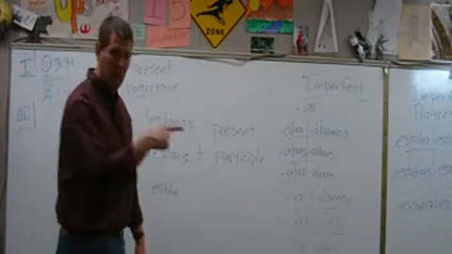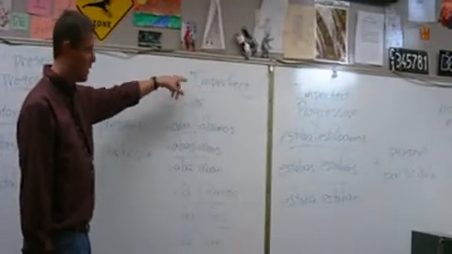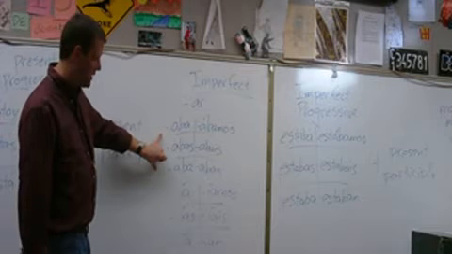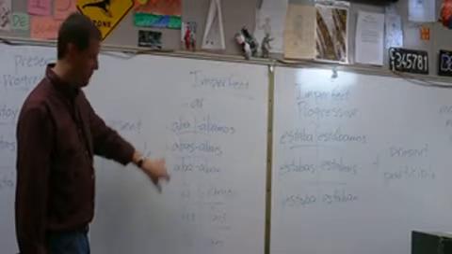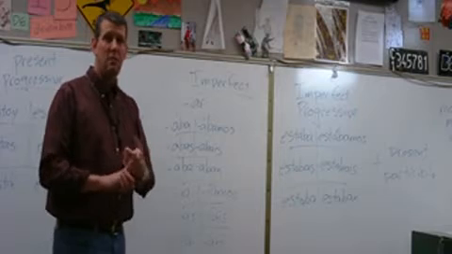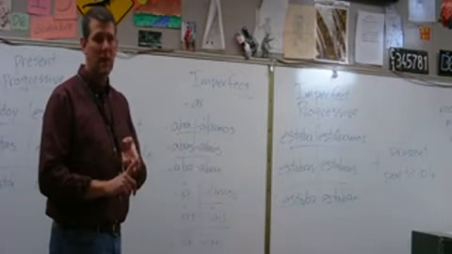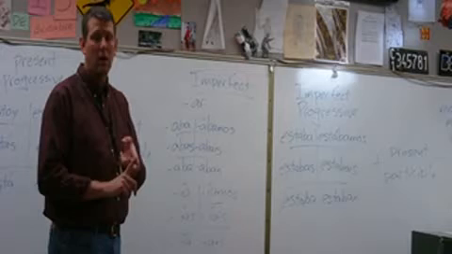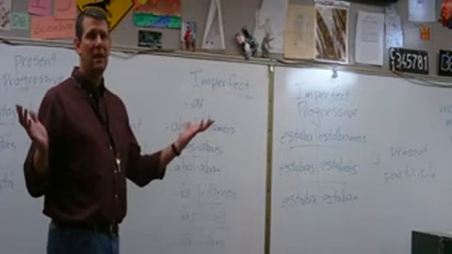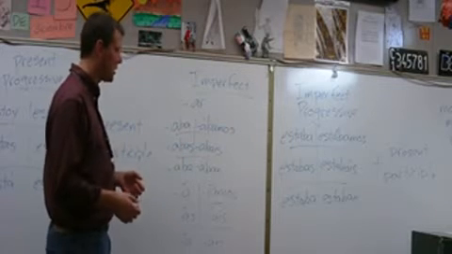Okay? Now, following me over here, the imperfect tense we've gone over last year and some this year. For AR verbs, these are the endings. I'm not going to go over this a lot because we're running out of time, but these are the endings for AR verbs. These are the endings for IR verbs, and we use the imperfect tense in the past to talk about events in the past that either were repeated several times and we don't know exactly or don't care how many times, or it was a repeated action that occurred over a time period that's very indefinite. Again, we don't know, don't care how many times it occurred.